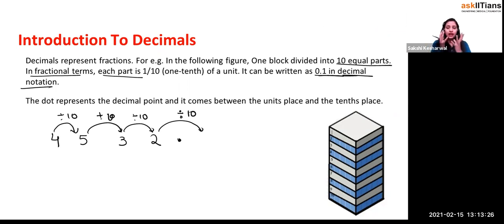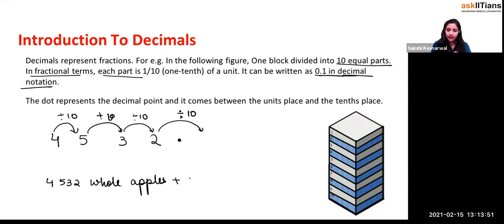Let us suppose you have taken 4532 whole apples, right? Whole apples you have taken, right? Now I said please take one apple and make 10 parts of it and take one part of it. So it will be how much, beta?